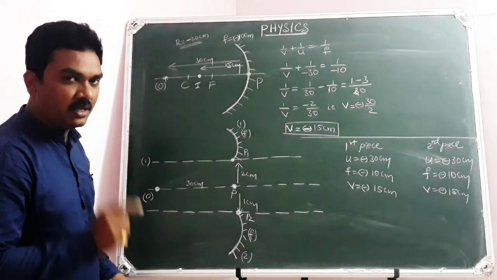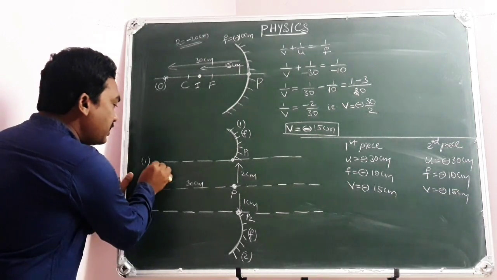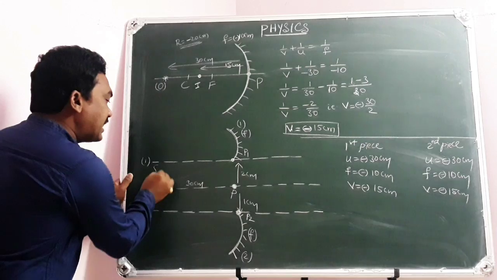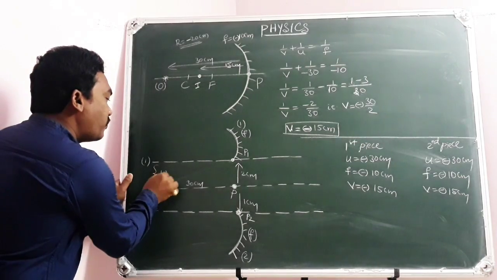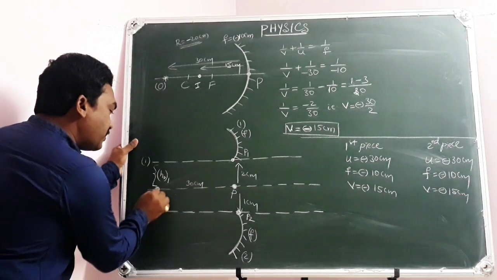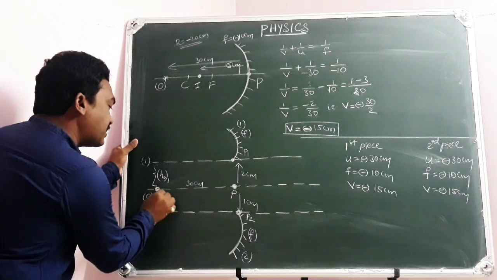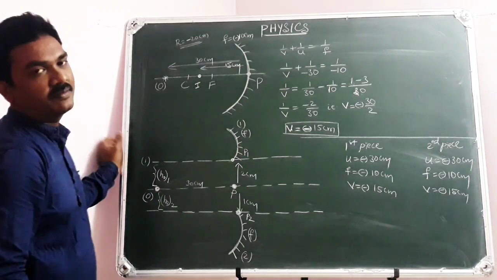same, then the interesting point here you need to learn: this 2 centimeter will be the size of the object for the first piece. This 1 centimeter will be the size of the object for the second piece. This is what you need to understand.